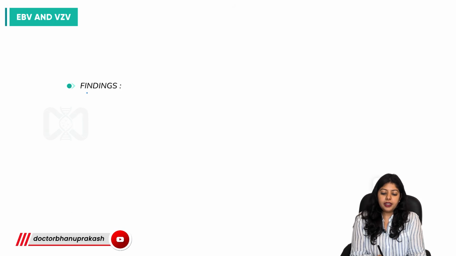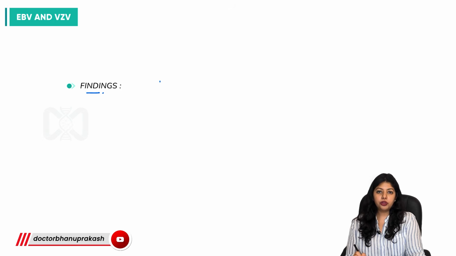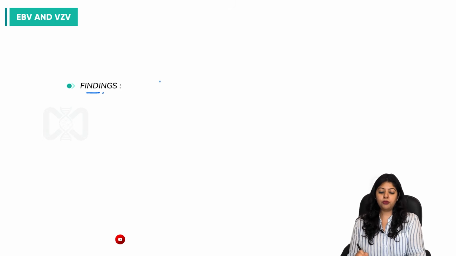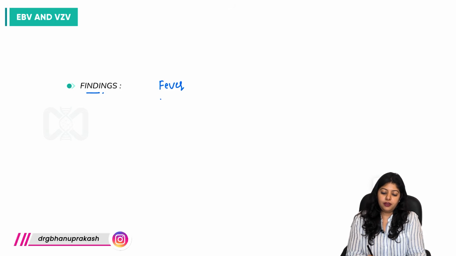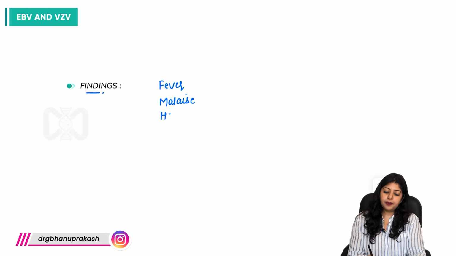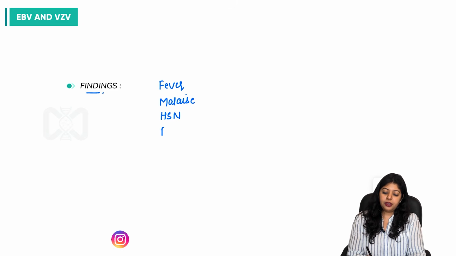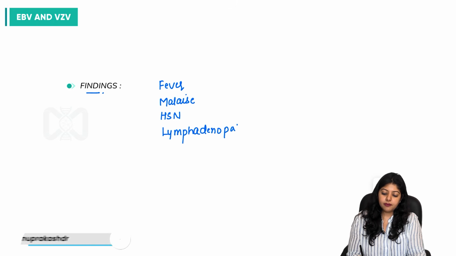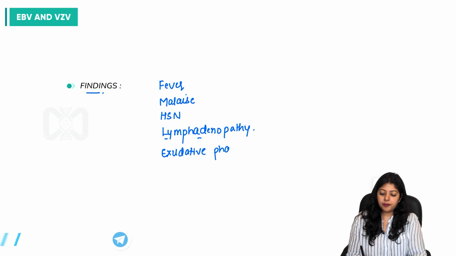So what are the clinical features in infectious mononucleosis? Firstly, the patient will have fever, malaise, hepatosplenomegaly, lymphadenopathy, and exudative pharyngitis.